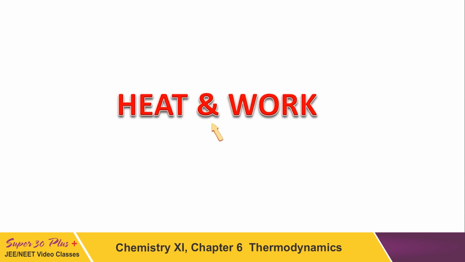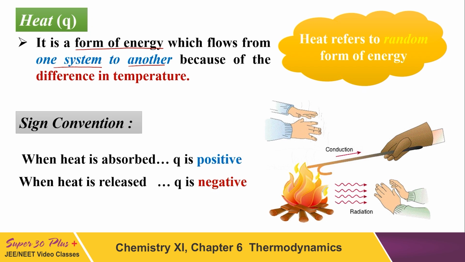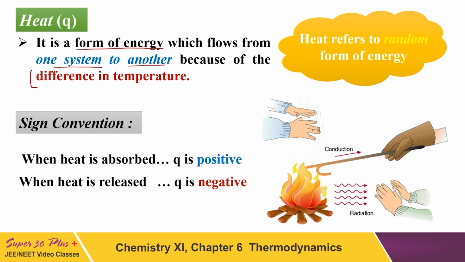Now we will study the terms heat and work. So first we shall study heat. What is heat? Heat is nothing but a form of energy which flows from one system to another system, and it flows just because of the difference in temperature.